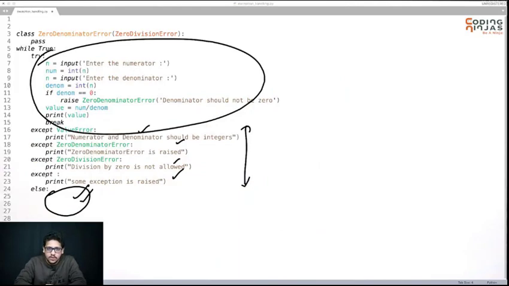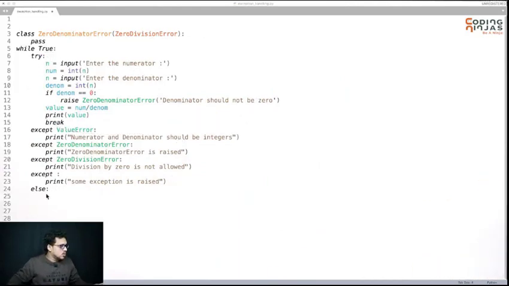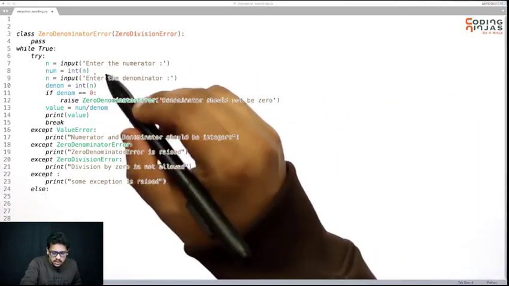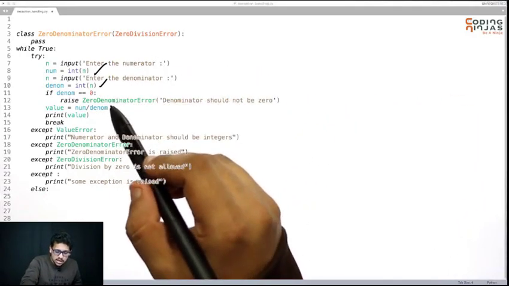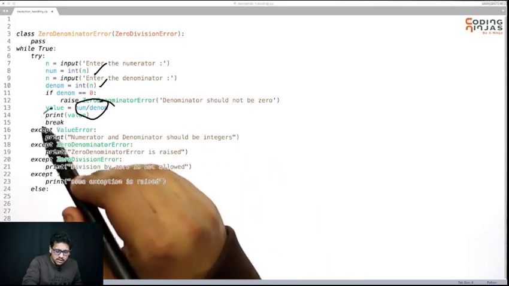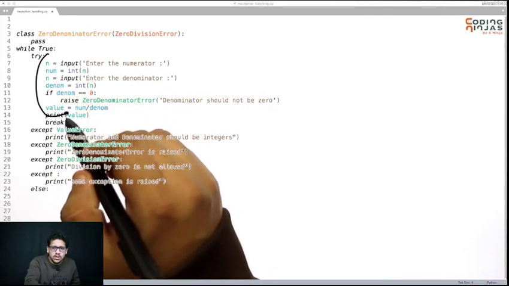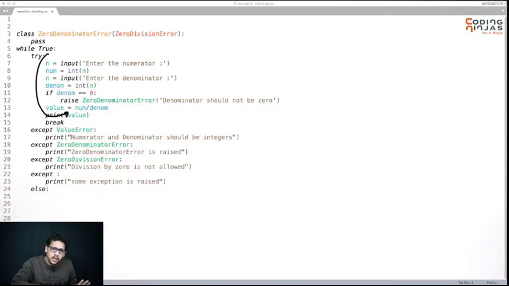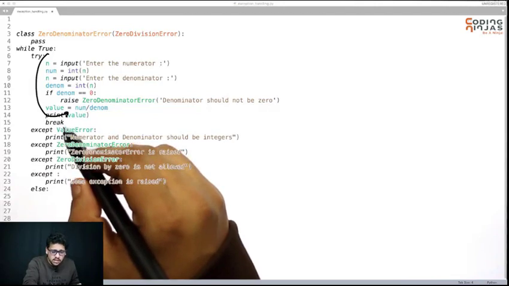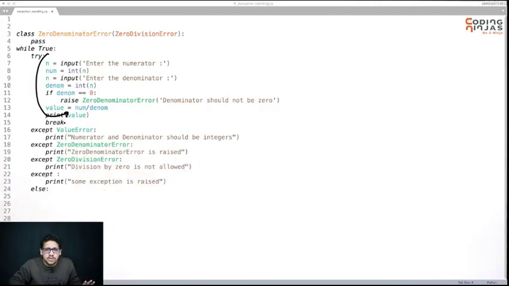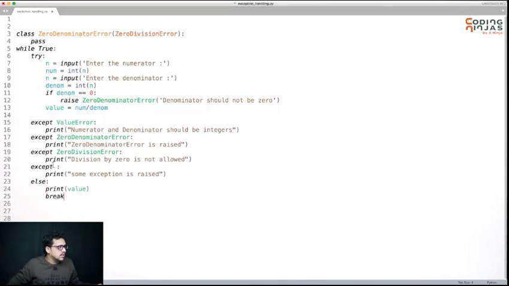If I try to do this, an exception can come in this, exception can come by dividing this, but an exception will not come in printing the value and break. So if no exception has come in this code, I will just print the value and break the loop. It makes sense to move this code in else rather than in try.